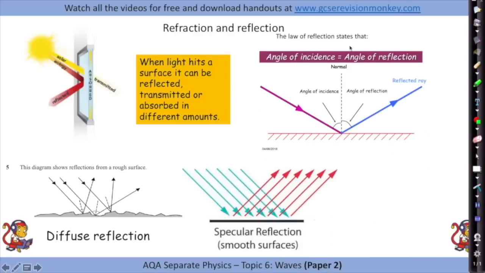Now, the law of reflection states that the angle of incidence equals the angle of reflection. To start off with, we have to draw our imaginary line, our normal, and we draw that at 90 degrees to the wall, to the surface. Our angle of incidence is between the incident ray, the ray coming in, and the normal, and our angle of reflection is between the normal and the reflected ray. Really important to remember to draw that normal, and that our angles are measured from that normal.